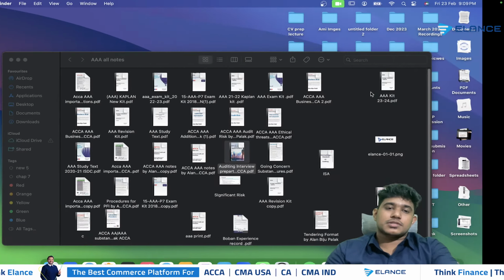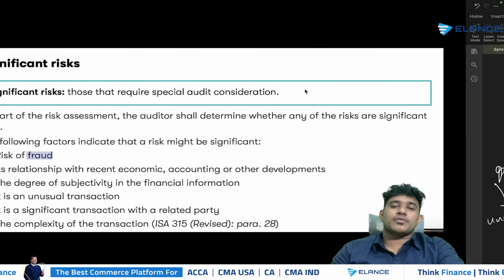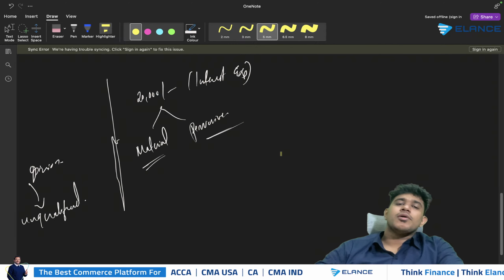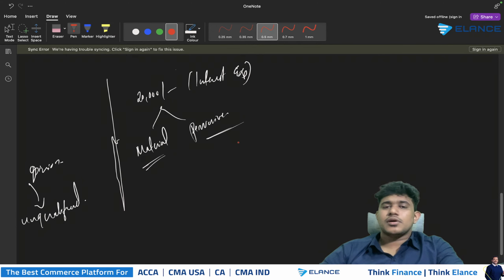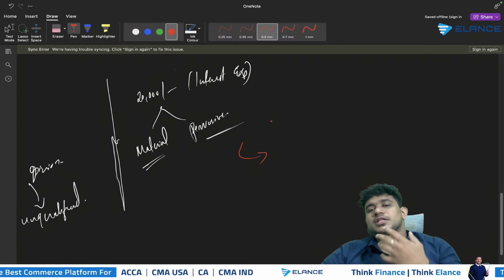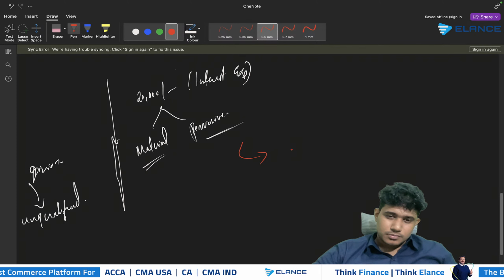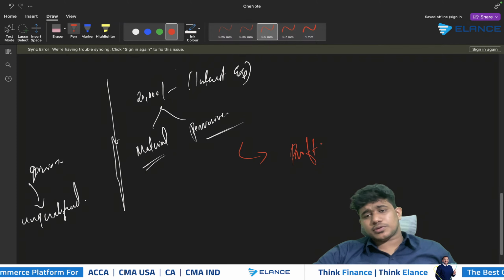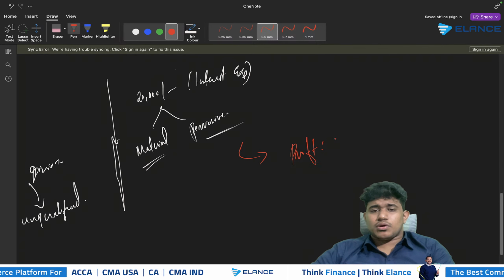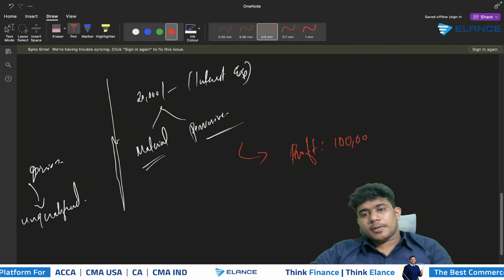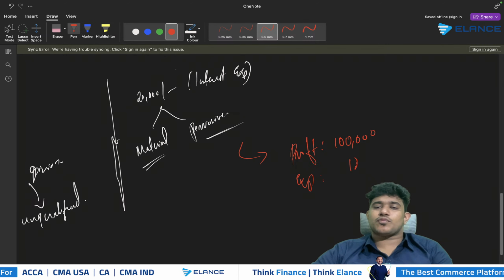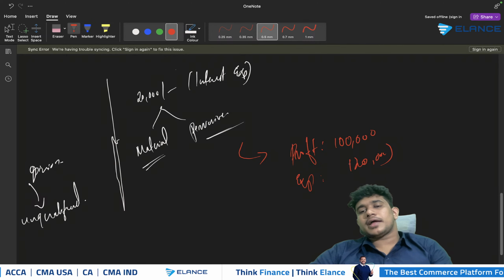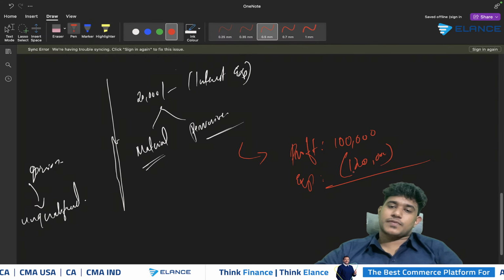determine the pervasiveness. However, from an exam point of view, you are not required to consider pervasiveness in this manner, but you can follow another easy method. First of all, you need to consider whether the company is in profit or not. When you look at the scenario, you understand that the company is in a profit of 100,000 and there's a mistake in the company's financial statements relating to an expense of 120,000, and the mistake is not adjusted in the company's financials.